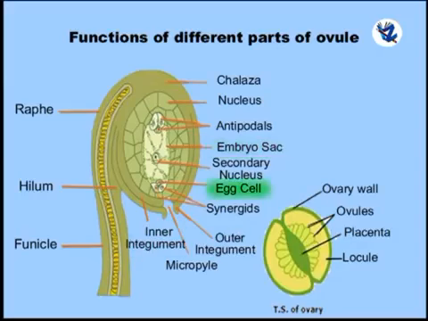Embryo sac, it gives rise to the female gamete. Egg apparatus, after fertilization the egg gives rise to a diploid zygote which later develops into the embryo. Secondary nucleus, after fertilization it converts into a triploid primary endosperm nucleus. Then antipodal cells, after fertilization, they degenerate and act as nutritive tissue.